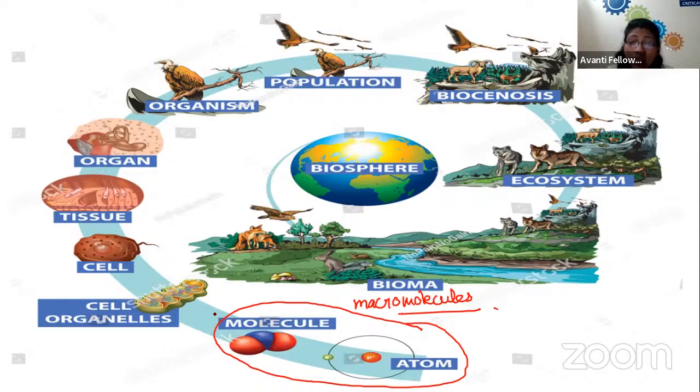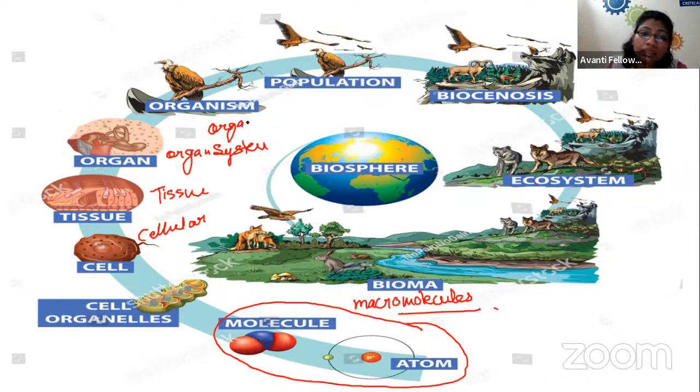Then we move towards the higher and more complex levels. Initially, we have the cellular level of organization, then the tissue level, then the organ system level, and then we are talking about an organism, that is an individual. But when we are talking about the ecosystem in ecology, we are not restricted to the organism. We are going further to talk about higher levels.